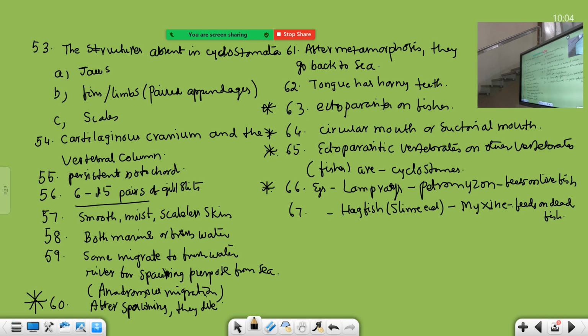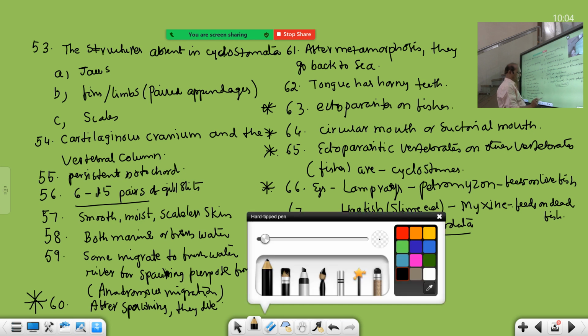So these are the cyclostomes. And then the typical diagram of chordate. Typical chordate diagram, very very important. Number of times I told you. This typical chordate diagram is there.